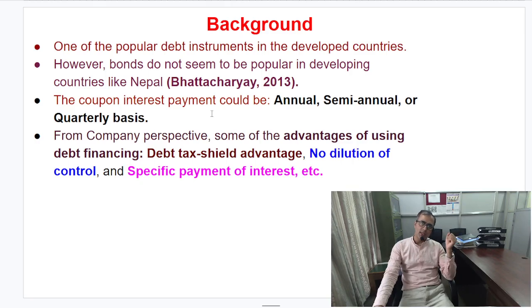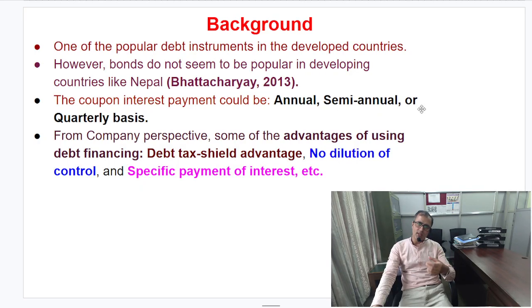Now let's move to the background of the debt instrument. We say that bond is one of the important debt instruments which we normally find practiced in developed countries. However, bonds don't seem to be popular in developing countries like Nepal, as Bhattacharya stated in 2013. And the next one, friends, is all about the coupon interest payment.